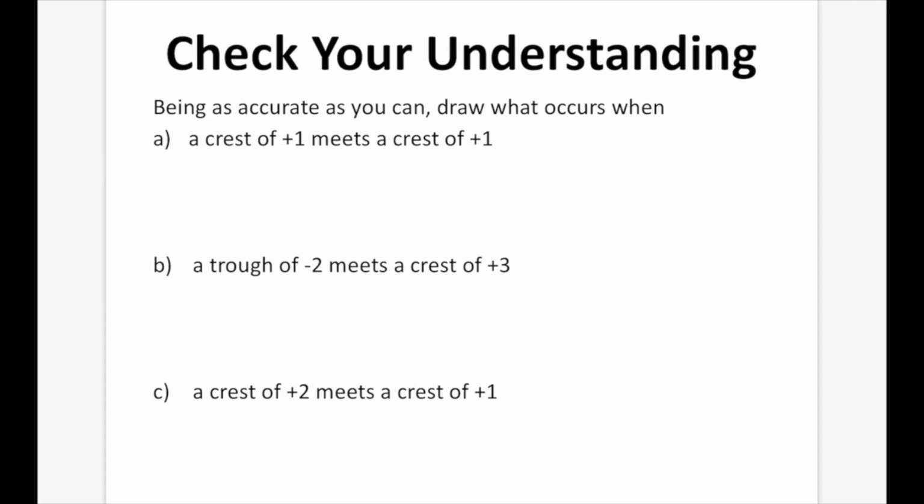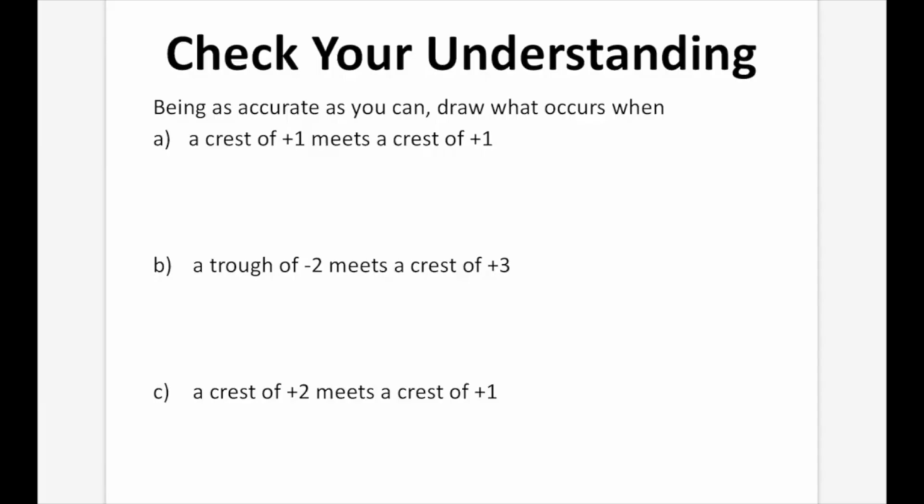Check your understanding. Being as accurate as you can, draw what occurs when A, a crest of plus 1 meets a crest of plus 1. B, a trough of minus 2 meets a crest of plus 3. And C, a crest of plus 2 meets a crest of plus 1. So I want you to pause the video and try these three questions. Okay, let's see what the answers look like.